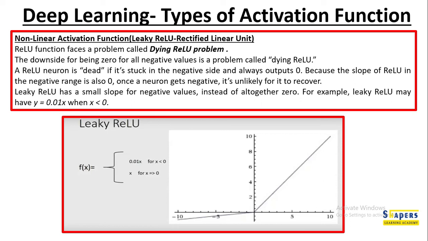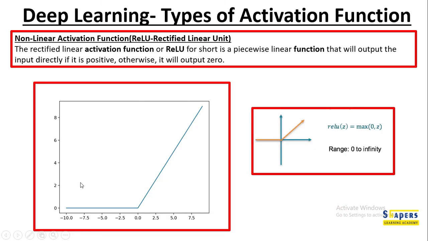Let's understand about leaky ReLU, another non-linear activation function. The ReLU function faces a problem called the dying ReLU problem. As we saw in the previous slide, a ReLU function, rectified linear unit function, produces a plot for positive values, whereas for all the negative values it's 0.